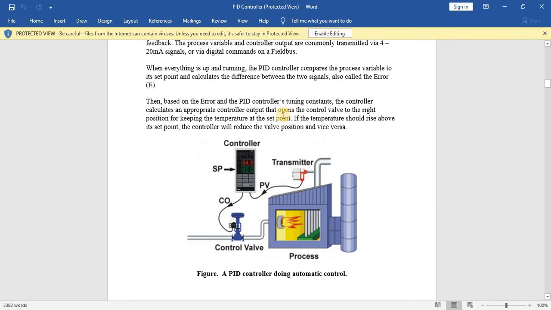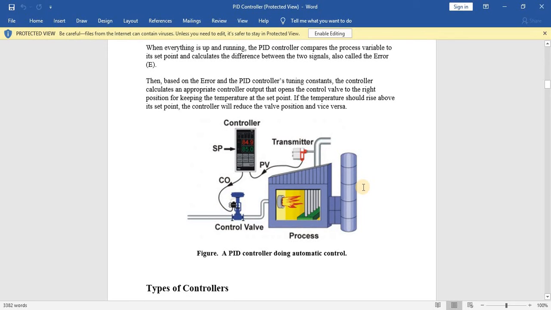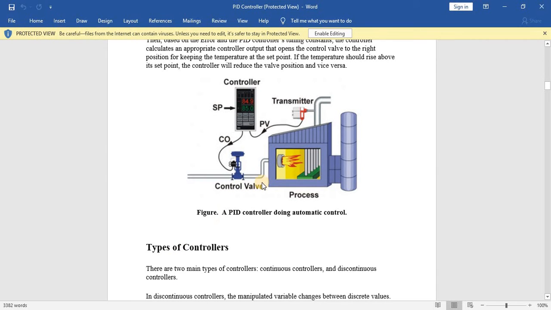So the controller calculates an appropriate controller output that opens the control valve to the right position for keeping the temperature at the set point. Okay, so if the temperature rises above its set point, the controller will reduce the valve position and vice versa. So this is the figure which indicates a PID controller working. So a PID controller during automatic control.